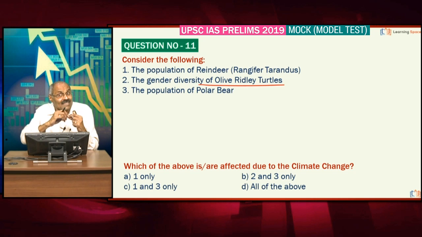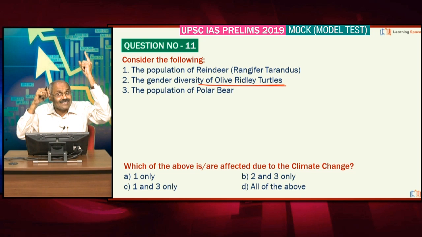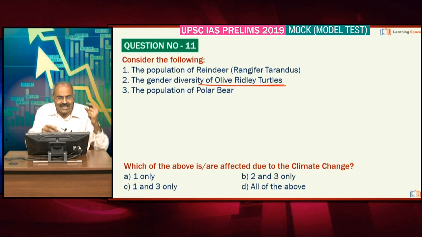With the heat of the sand, the incubation of olive ridley turtles takes place, and when the heat of the sand is more, it leads to more females than males. So friends, the gender diversity of olive ridley turtles is affected because of climate change, and the population of polar bears will be affected when the ice is reduced.